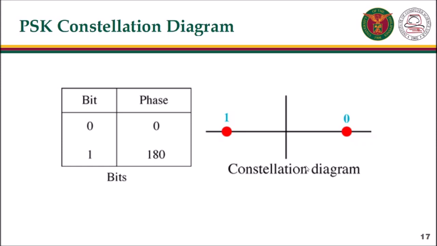Here is a PSK constellation diagram. The bit 0 with a 0 degree phase is represented here. The bit 1 with a 180 degrees phase is represented here.